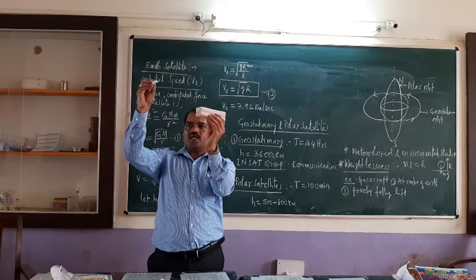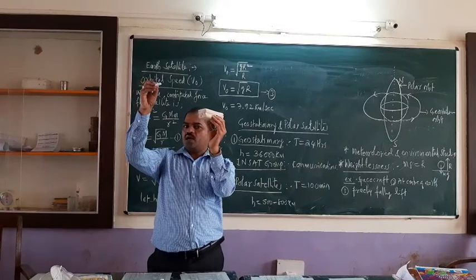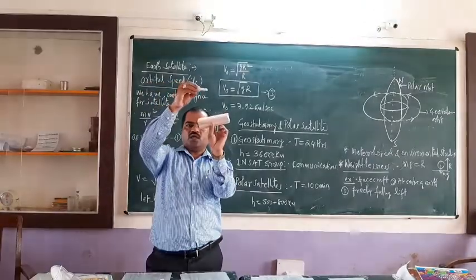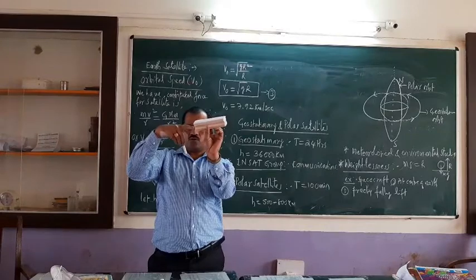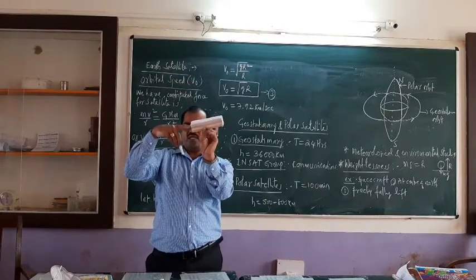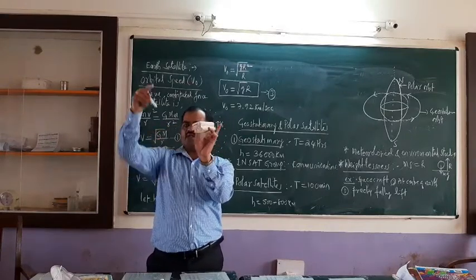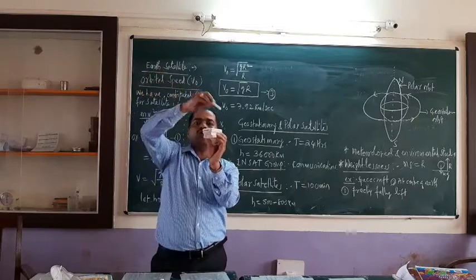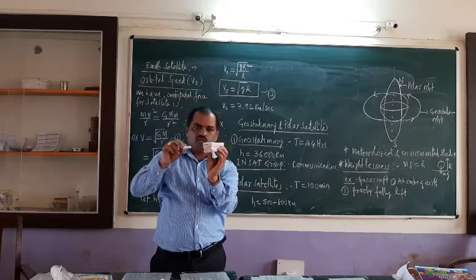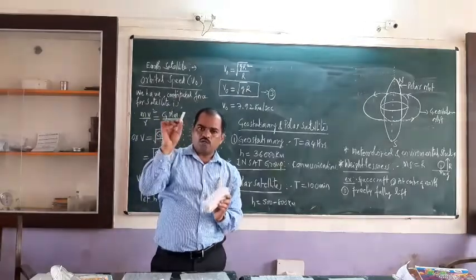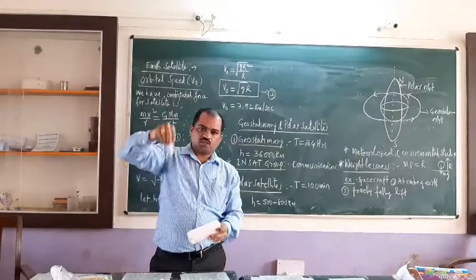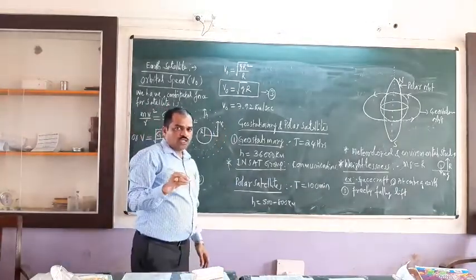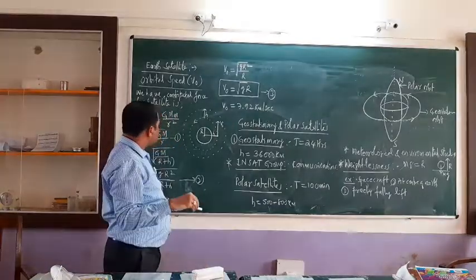The chalk piece and Earth should be moving with the same velocity or speed. Then if the Earth completes one rotation, the chalk piece also obviously completes one rotation. So the body which rotates like this is called a satellite. I hope you have understood a little bit about the meaning of a satellite.